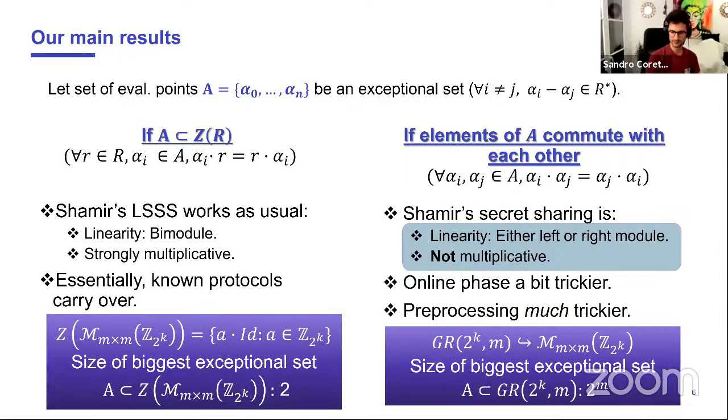Okay, so if you take this ring as an example, the center of this ring has the problem that the exceptional set is of size only 2. Whereas if you go to the more relaxed setting, you can find within it a set that is of size 2 to the n, because you can basically embed this Galois ring into the matrix.